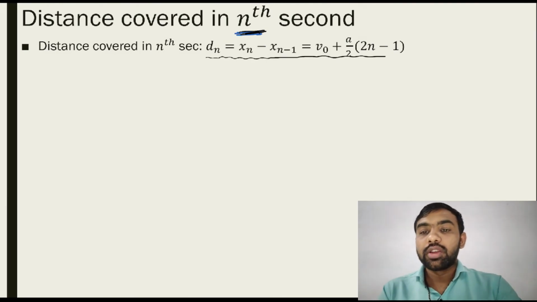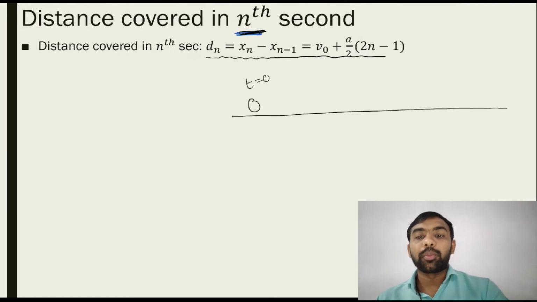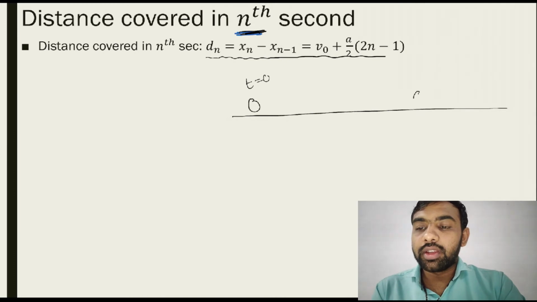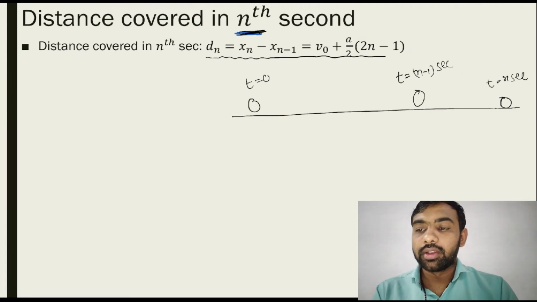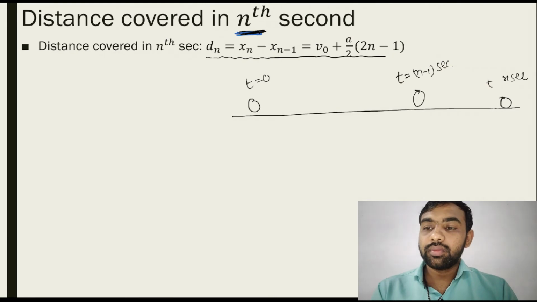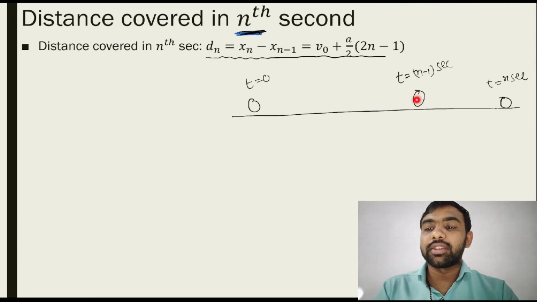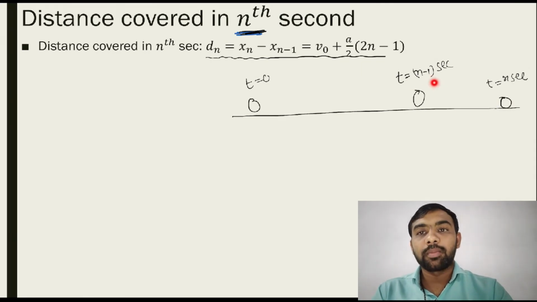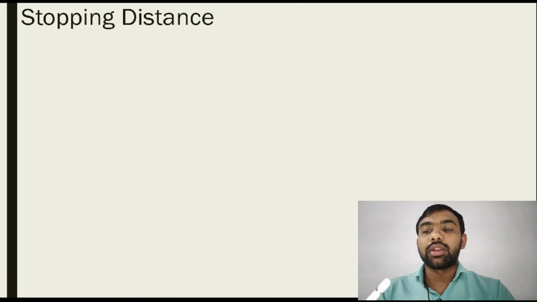Let's derive this relation. Suppose you consider this object is somewhere here at t equal to 0, and the object is somewhere here at t equal to n minus 1 seconds, and the object is somewhere here at t equal to n seconds. So that is exactly similar to t equal to 5 seconds and t equal to 4 seconds. 4 means what? 5 minus 1. Similarly, n means n minus 1 here.